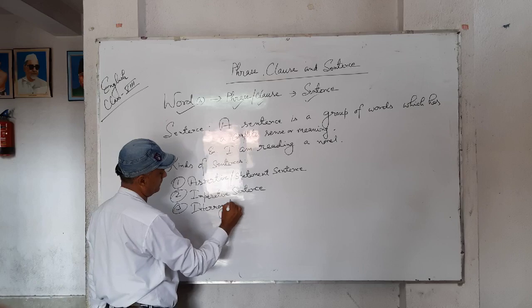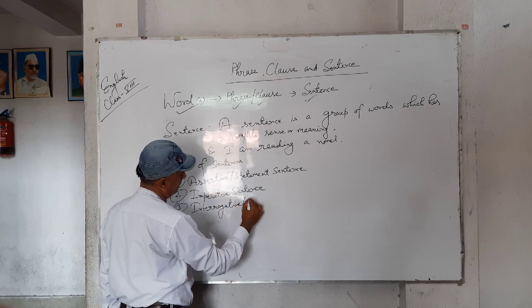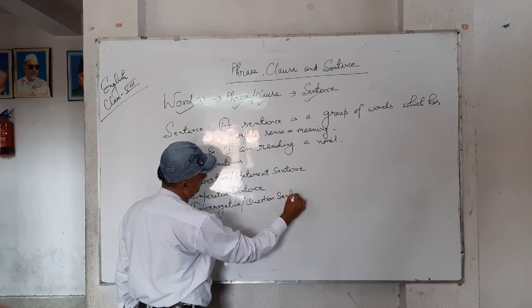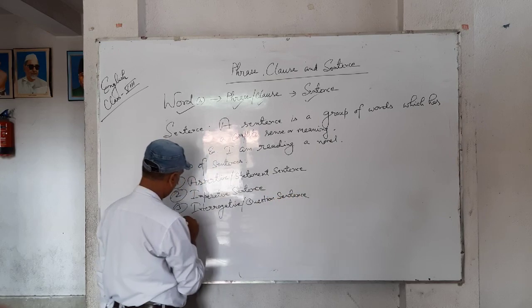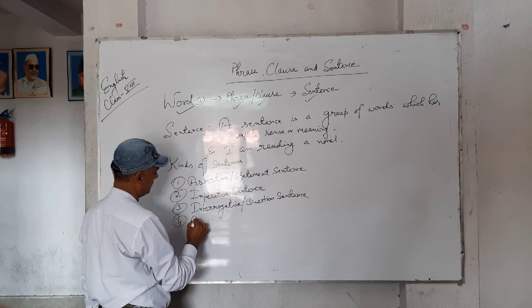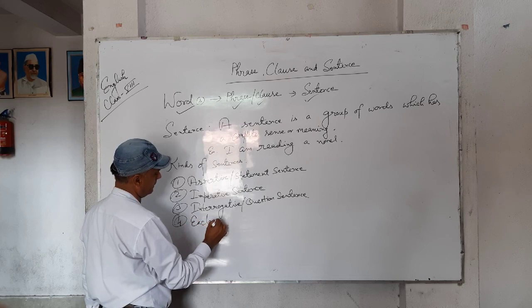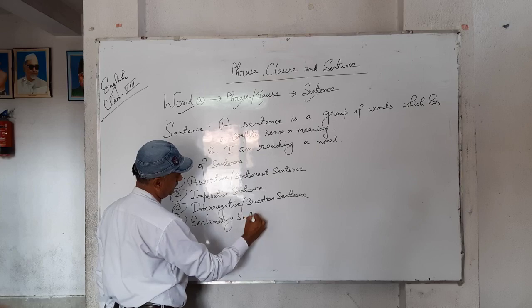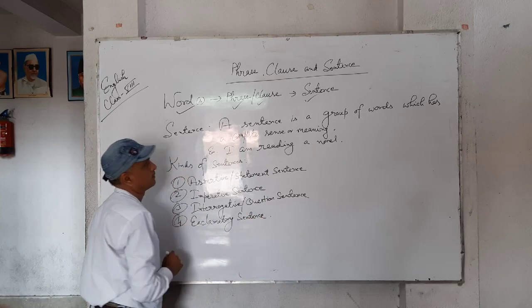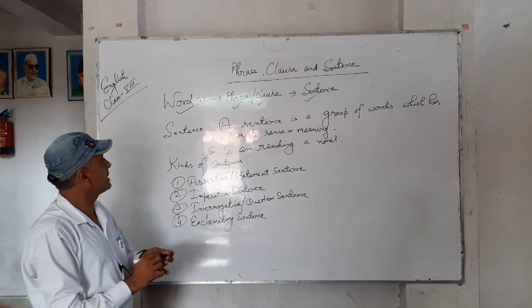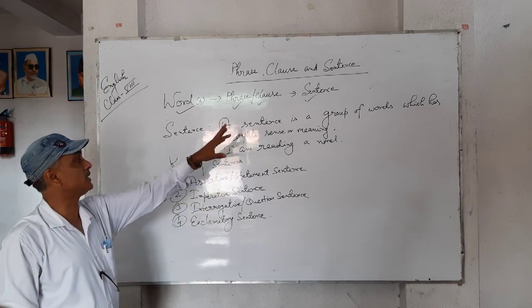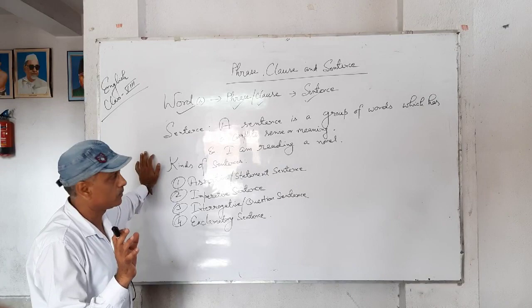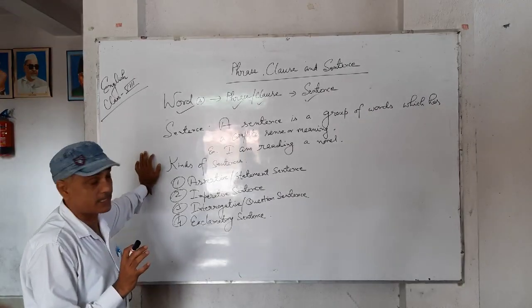Interrogative or question sentence. And the last, exclamatory sentence. A sentence is a group of words which has a complete sense or meaning. Complete sense and meaning. That is called a sentence.